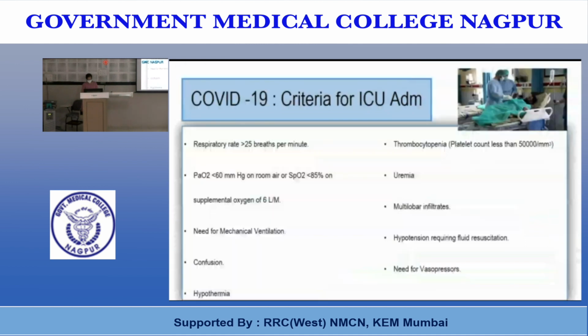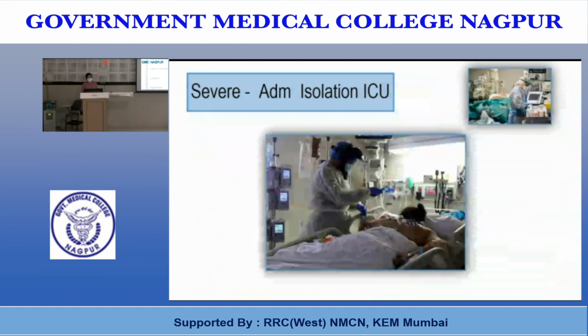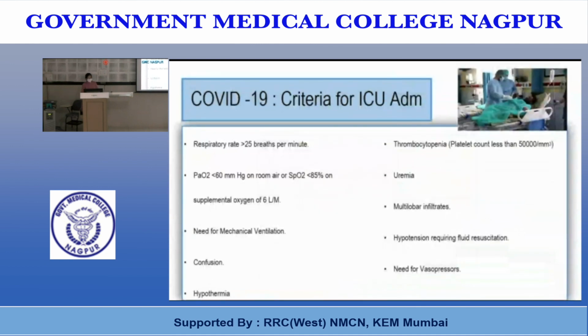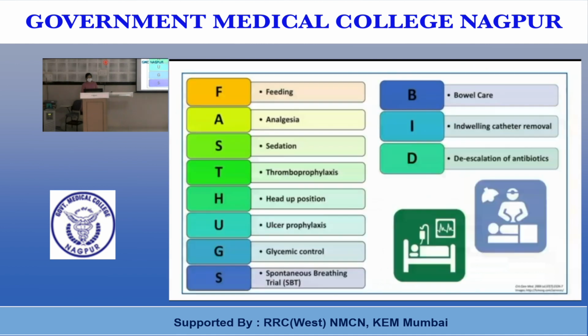So, severe cases: criteria for admission to ICU are patients having a respiratory rate more than 25 breaths per minute, PaO2 less than 60 mm of mercury on room air, or SpO2 less than 85 on supplemental oxygen of 6 liters, need for mechanical ventilation, patient is confused or hypothermic. They are having thrombocytopenia less than 50,000 counts, uremia, multilobar infarcts, hypotension requiring fluid resuscitation, and need for vasopressors. This FAST HUGS BID is followed in ICU for better ICU care of the patient.